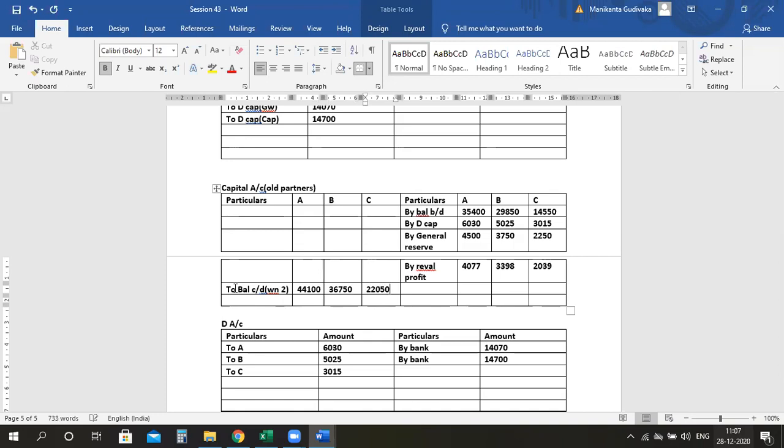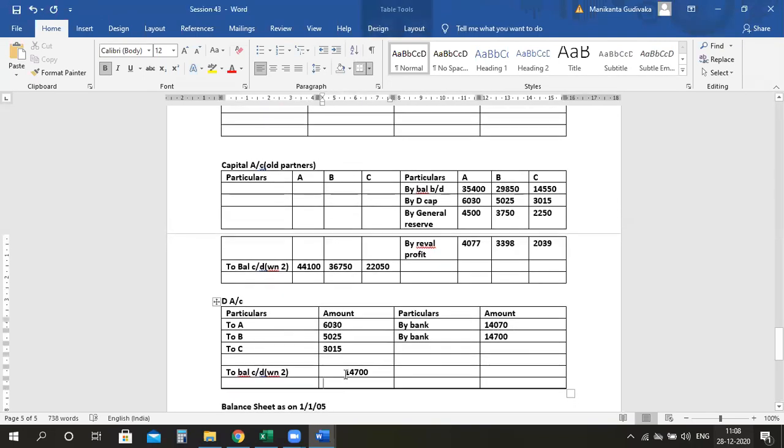So for D, it is to balance carried down, and anyway this will only be the balancing figure, 14,700. If you tally, this will tally on both the sides. You can check that also. Please tell me the amount, ma. 14,700 plus this one will be how much? 28,770. So here also it is 28,770. With this, we close this account.